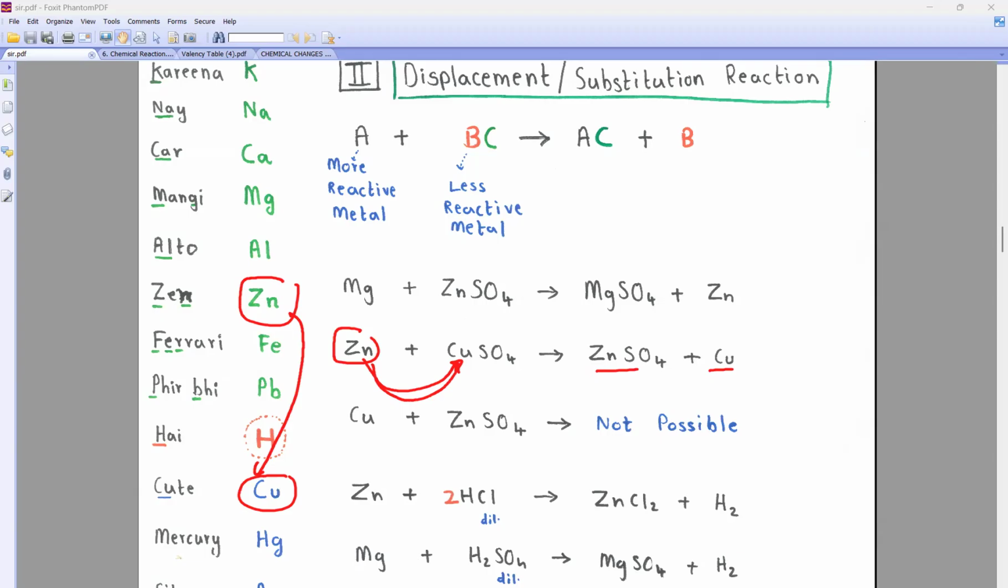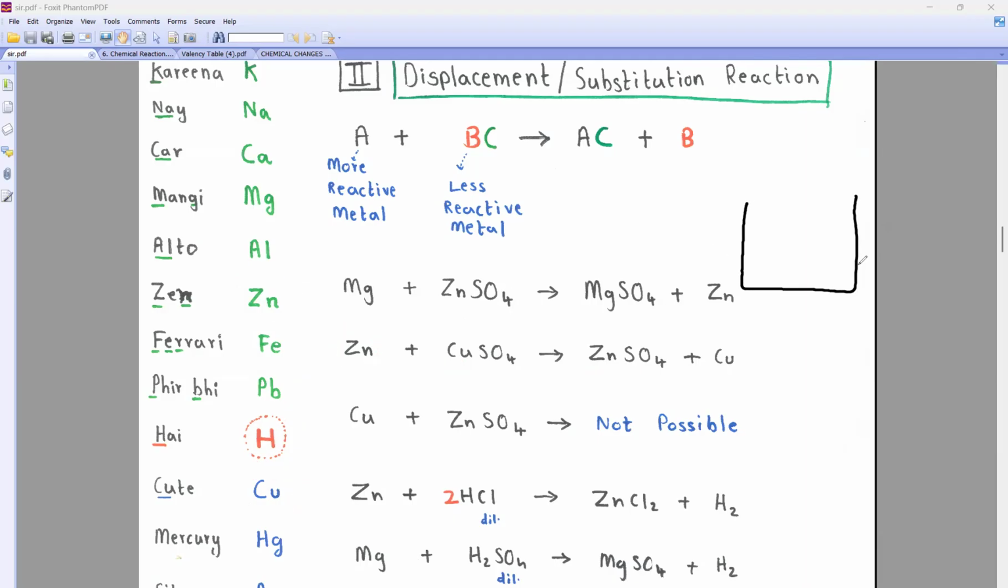अच्छा, application based question. Beta, can I store copper sulfate in zinc container? This is my zinc. Okay. And I have written copper sulfate. What is the logic for this? Try to understand. If you want to store any chemical in any container, then my container should be below in the reactivity series.